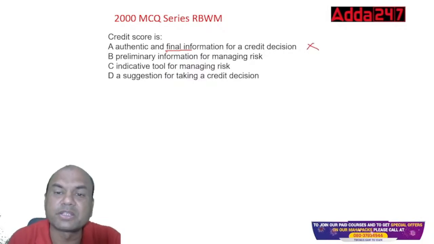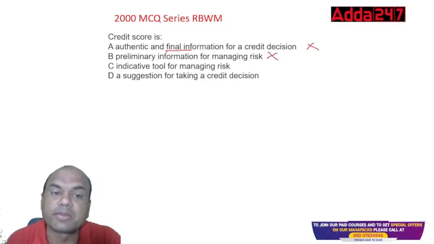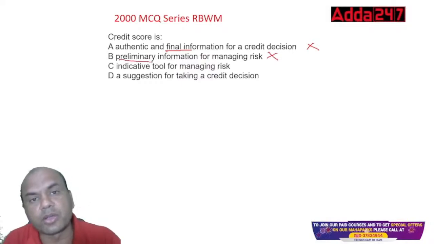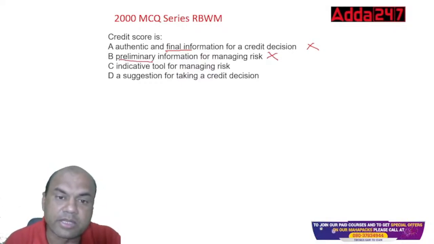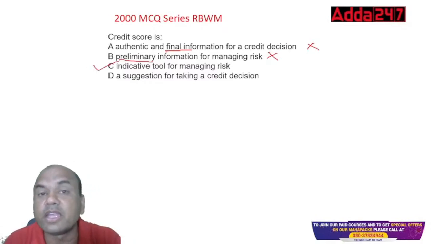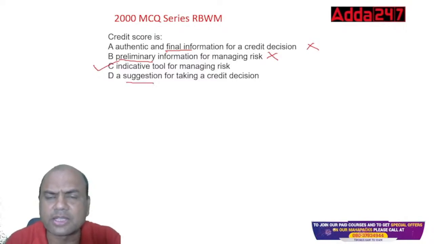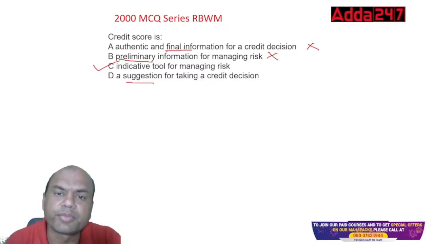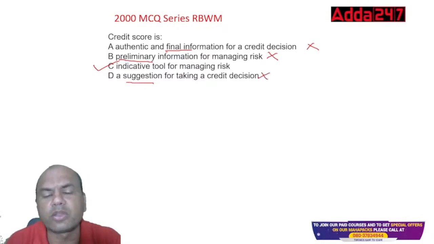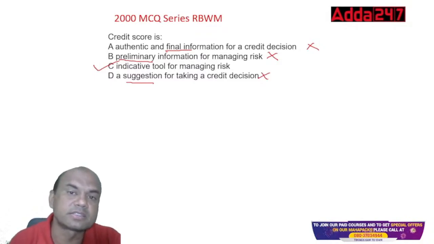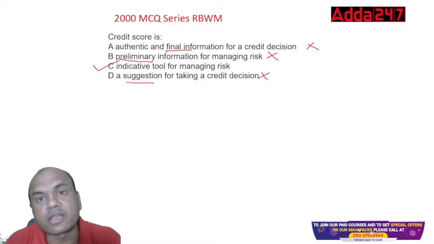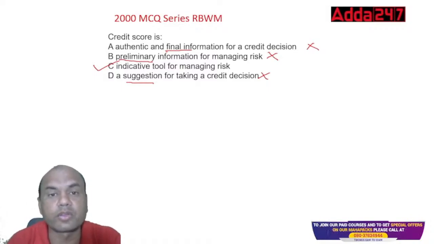Preliminary means very basic. It doesn't give you complete knowledge of that customer. Indicative tool, yes, that is the point. Indicative tool is the answer. It will indicate. It is not a suggestion. It can't suggest that you do this or do that. It is just giving the report. It says, that's my report, if you want to give the loan, you give it, otherwise you don't. It is an indicative tool for managing the risk. The higher the score, the lesser the risk on that customer.